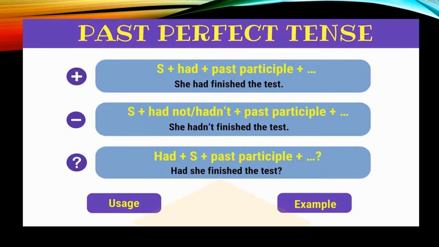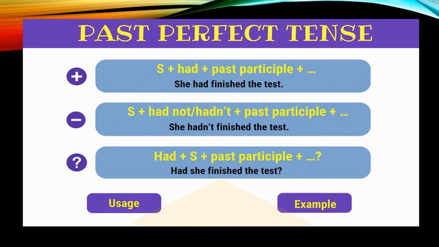Come to the next tense, that is past perfect tense, which means any work which had been done perfectly in the past. Come to its structure. In case of a positive sentence, subject with had and third form of the verb or past participle. For example, she had finished the test or we had done our work.